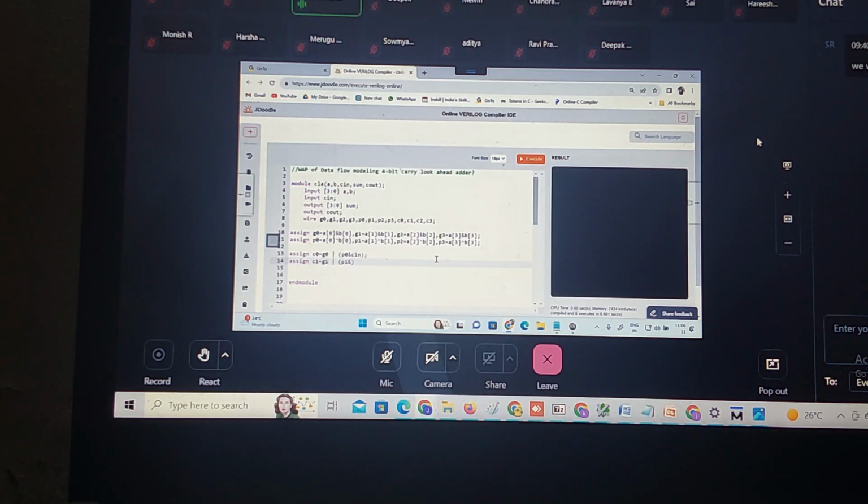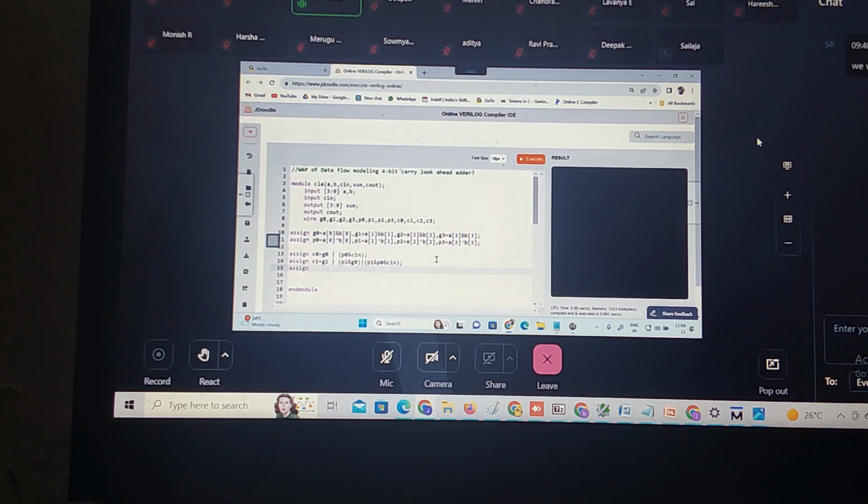P1 and G naught. Again, this is OR. P1 and P naught and C. Correct? C minus 1 I am taking as C.